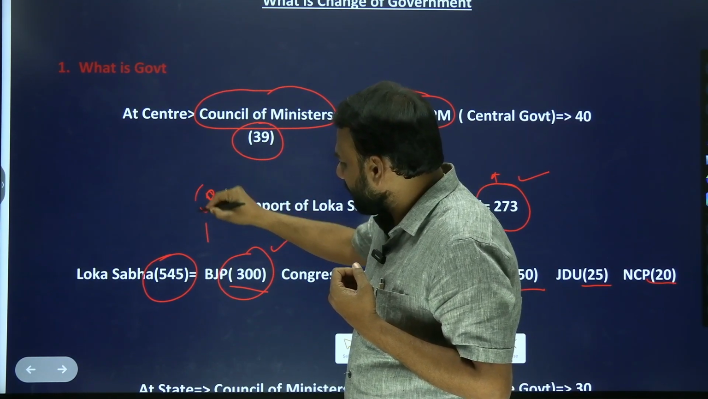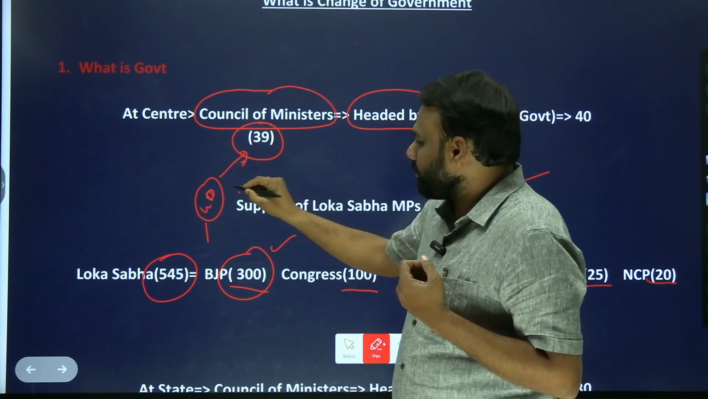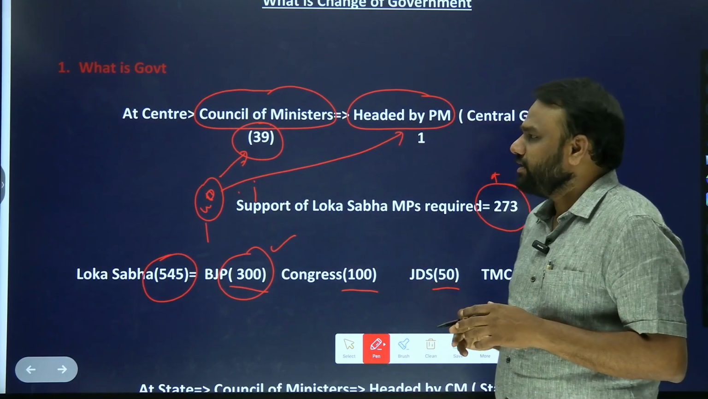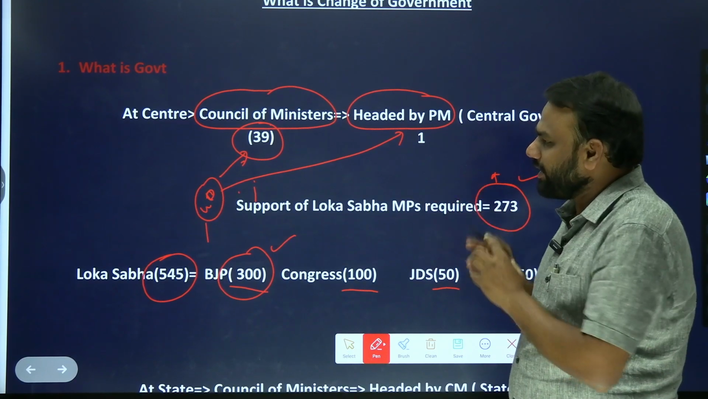So these 40 members, what happened? 39 members will become normal ministers, and one person will become prime minister. So this is called as formation of government at the center.